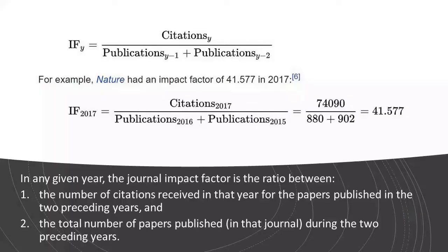Okay, and what does it mean? The citations received in the year 2019 are taken as the numerator, and this number is divided by the total number of papers published in the years 2017 and 2018. Okay, so that is how you calculate the impact factor.